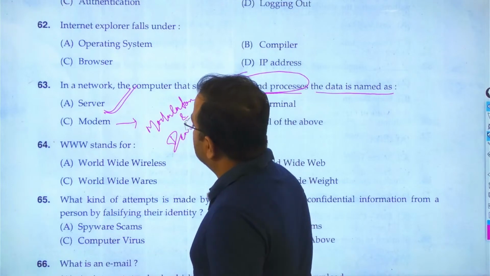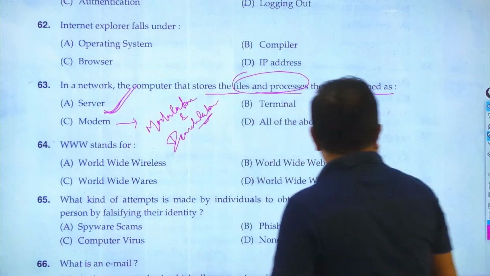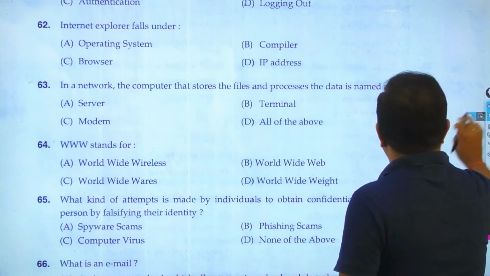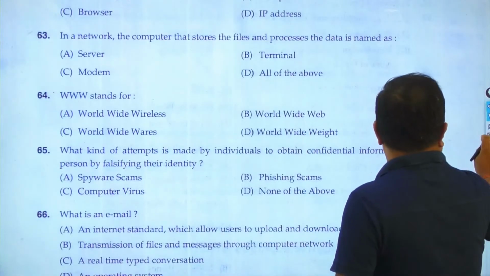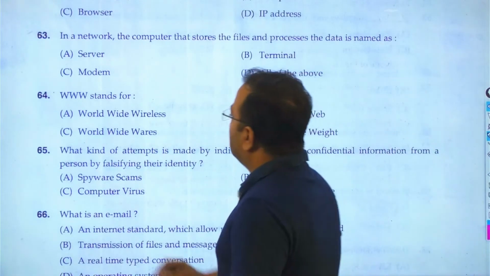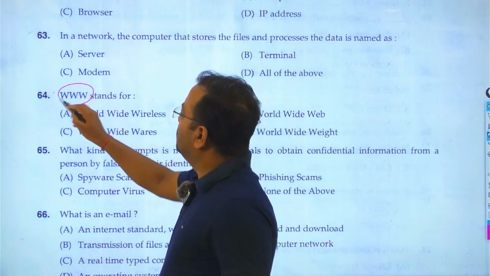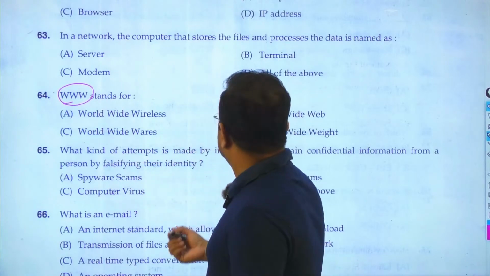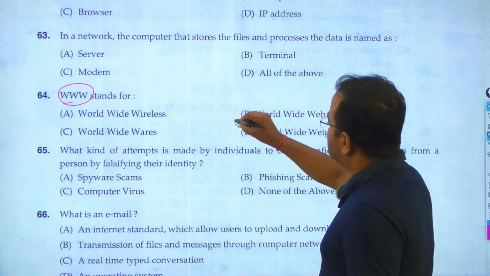Okay, so question number 63 answer is A, server. Then goes to question number 64. www. So what does it mean, www? World Wide Web. So here option is World Wide Web, option B.